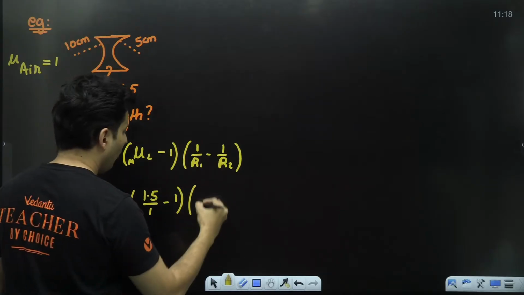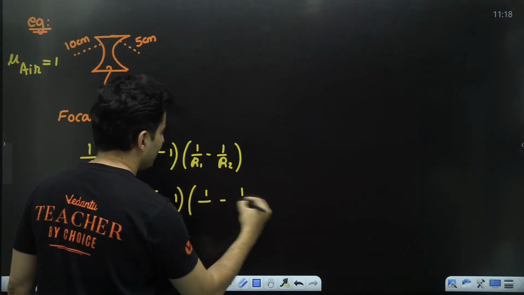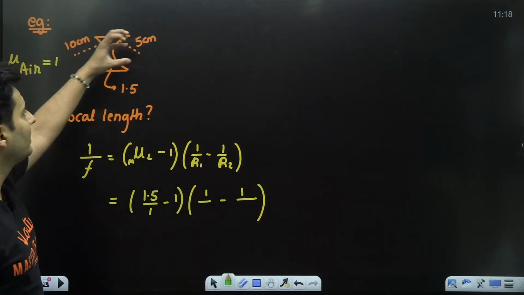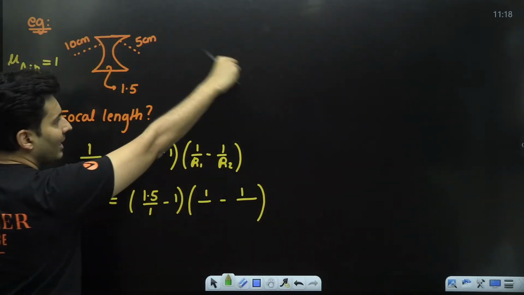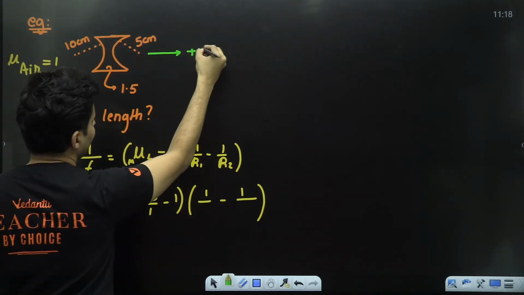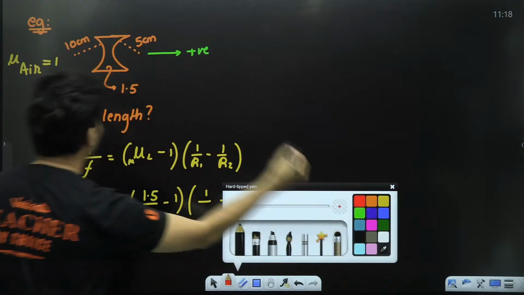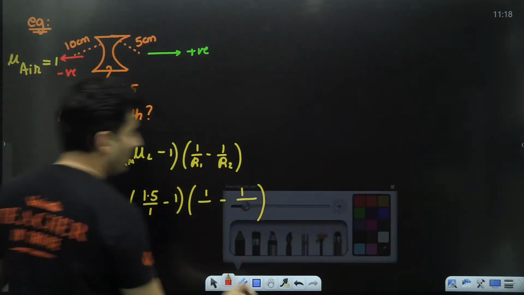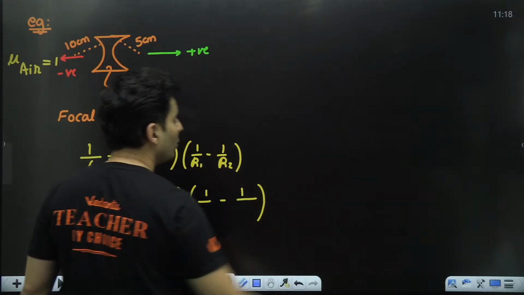Okay. Now, what is this R1 and what is this R2? Be very, very careful. See, light rays will go here. So, wherever that light rays go, that side becomes the positive side, and the exact opposite side becomes the negative side. Now, you need to understand who is R1, who is R2.